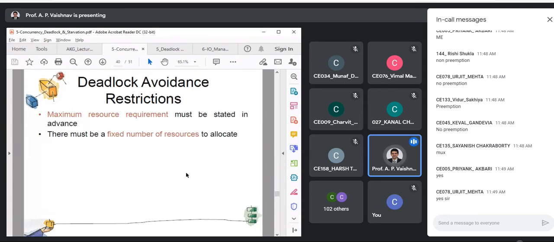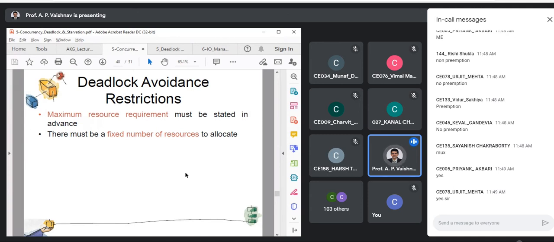Now we'll see the disadvantages, or you can say restrictions. As I said, Banker's is the most popular approach, so we should not say disadvantages, but still there are some restrictions. The first is we are going in with an assumption. What is the assumption we use? Maximum resources must be declared when a process begins. Now, every process does not know that, so you might have to use some estimation algorithm.